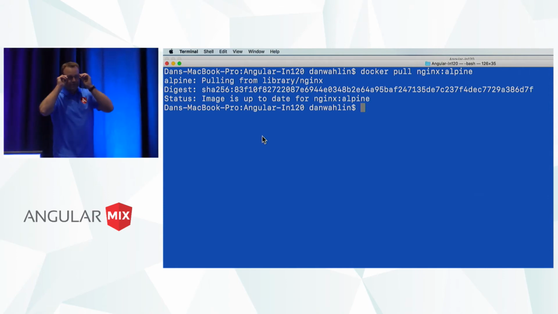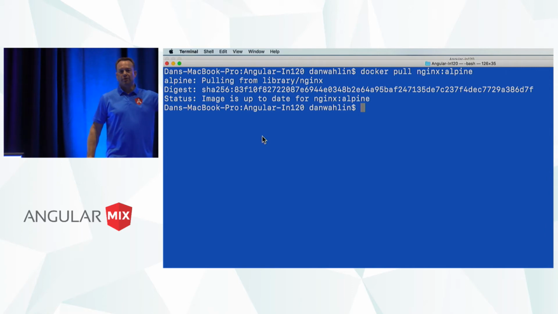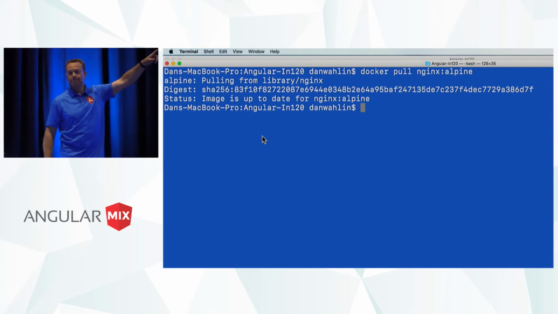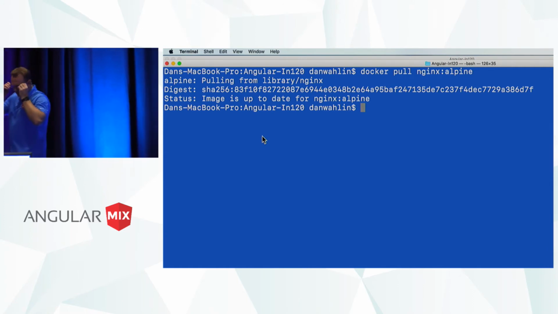Okay. So what this just did is it went out and compared my local image to what I had remote and said, hey, has anything changed, anything newer? Because I didn't say which version to get, which means it's going to grab the latest. Now, you've got to be careful with that. But that's what we could do.